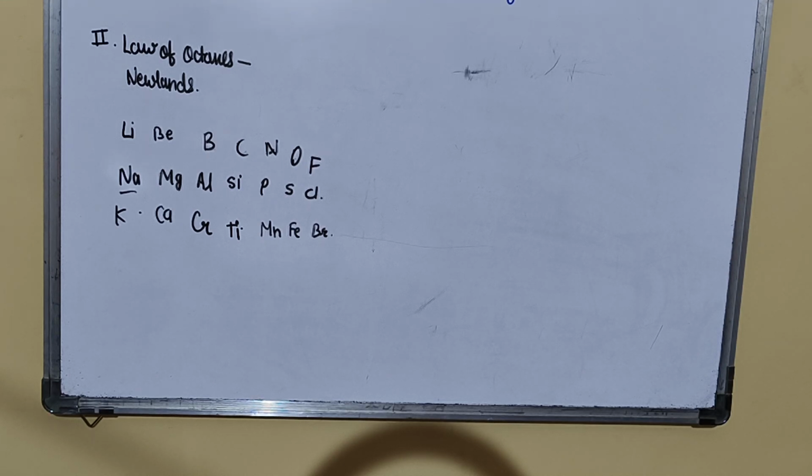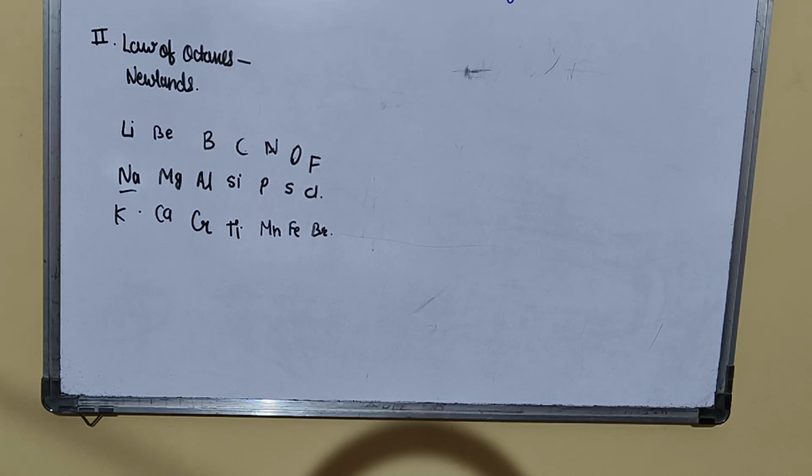The conclusion was that when elements are arranged in the increasing order of their atomic weights, then every eighth element resembles the first, like the octaves in music. Octaves in music are like sa, re, ga, ma, pa, da, ni, sa.